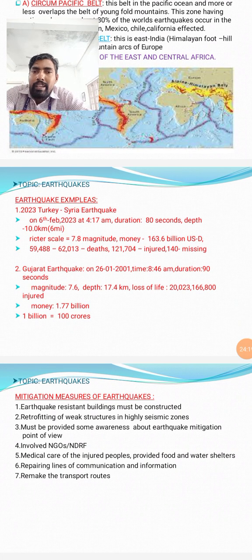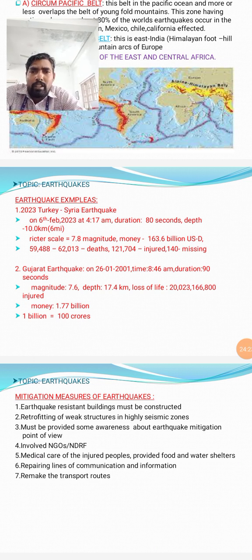The 2023 Turkish earthquake was one of the major earthquakes in the entire history of earthquakes. It happened on 6th February 2023 at 4:17 a.m. Duration was only 80 seconds. The focus depth was 10.10 kilometers or 6 miles. Richter scale intensity was 7.8 magnitude. Damage of 163.6 billion US dollars.